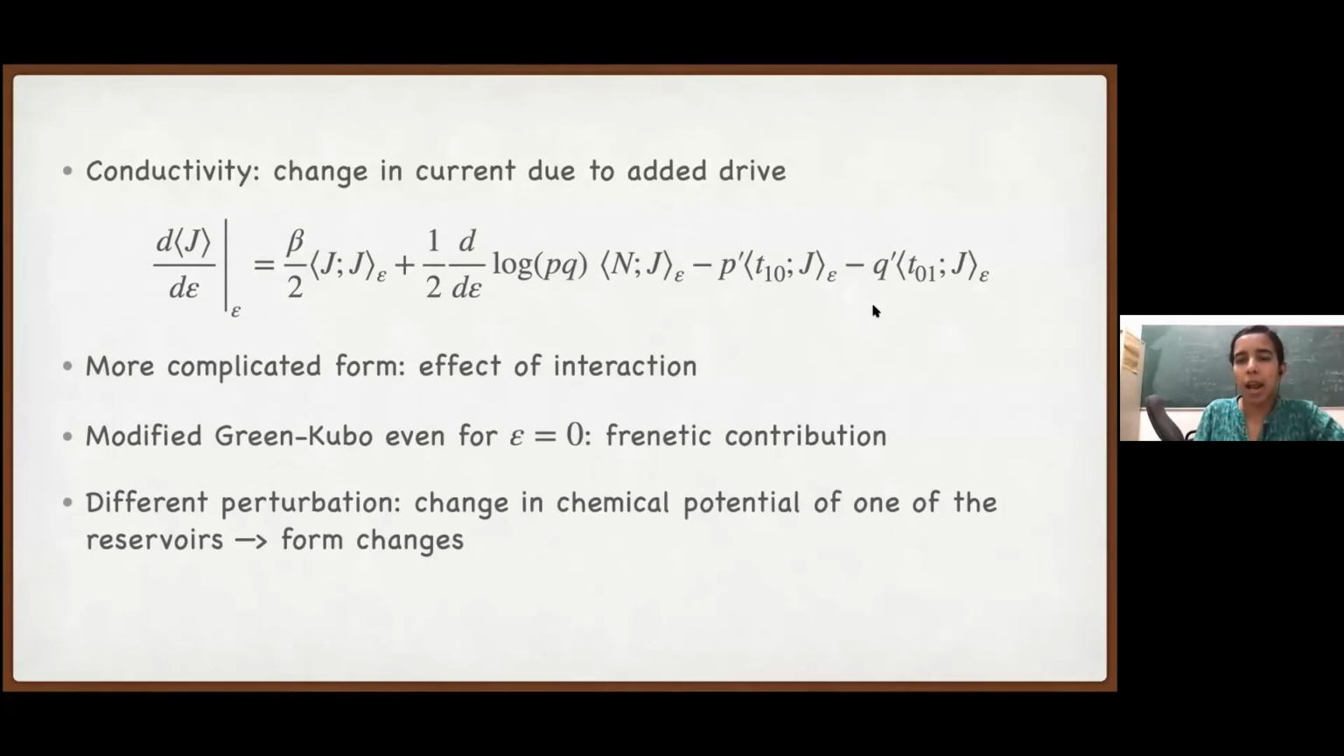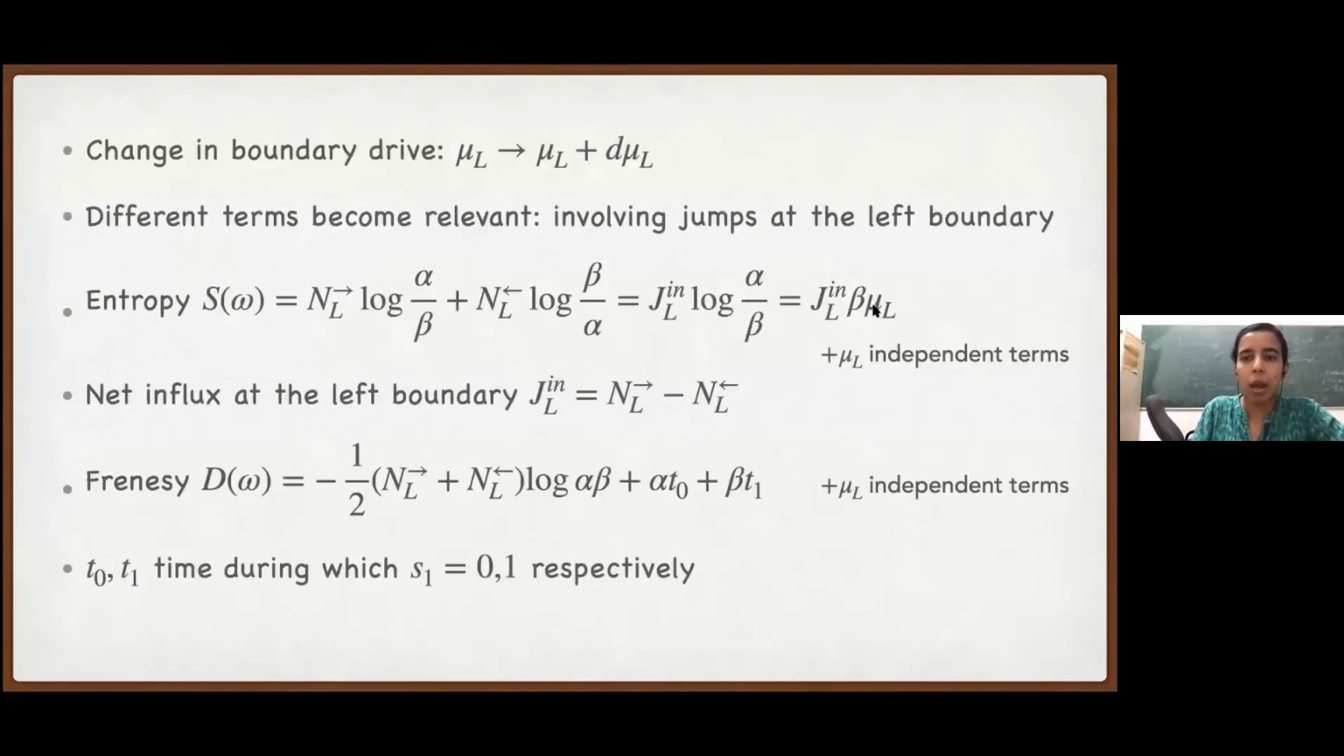Okay, so we saw how we can write a response formula for the current across a single bond for a system which is driven with two different kinds of non-equilibrium drive. One is boundary drive, another is bulk local drive. So now we can also ask what happens if I change the boundary drive. We saw what happens if we change the bulk drive, but now if we change the boundary drive, again we can follow the same procedure, but now the relevant terms in S and d omega will be different.